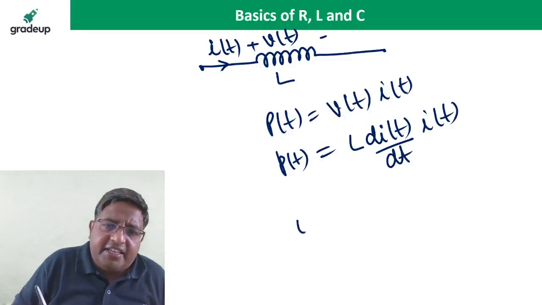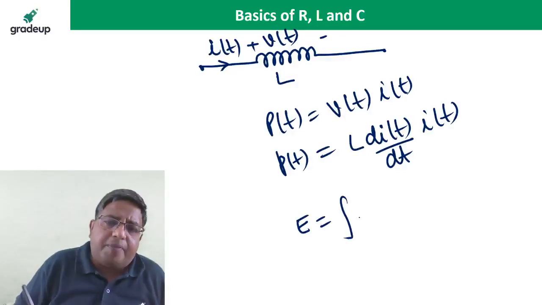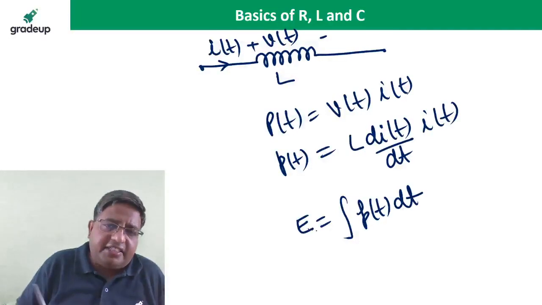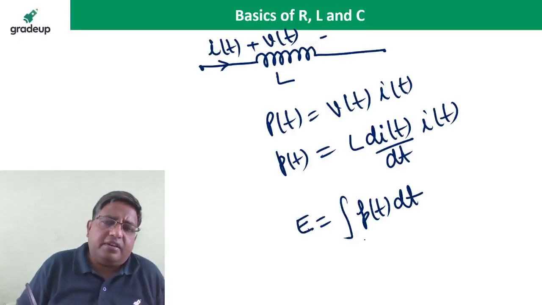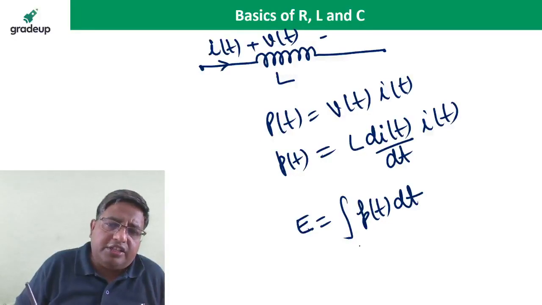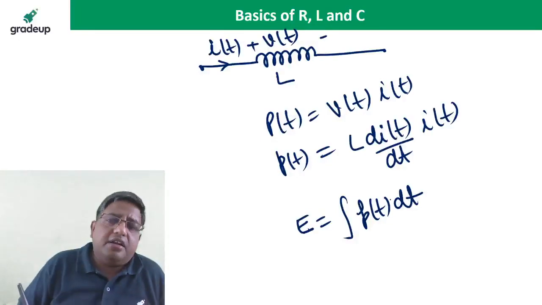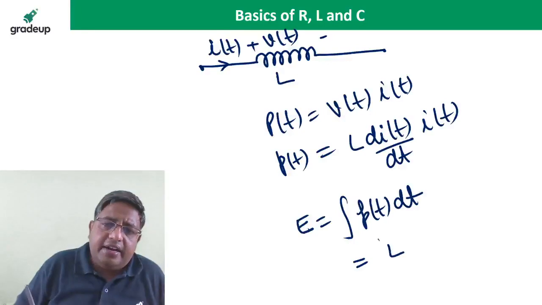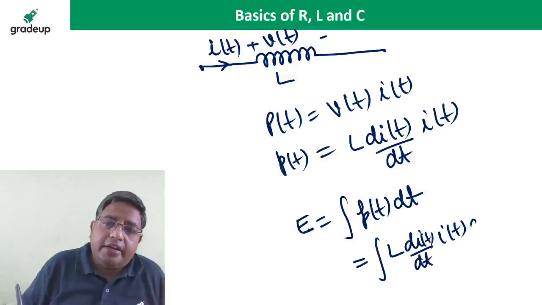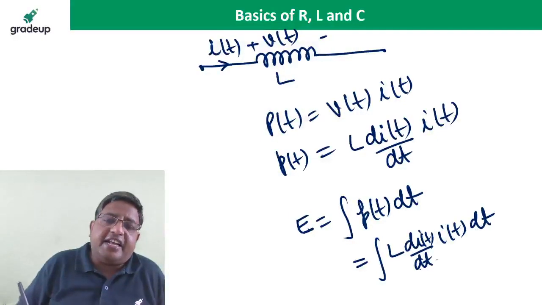So what is the energy? Energy is the integration of the power, p(t) dt, from 0 to infinity, or you can say 0 to t. So if you put the p(t) value, you get L di/dt times i(t) times dt. The dt cancels out.